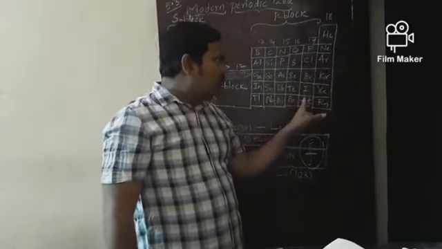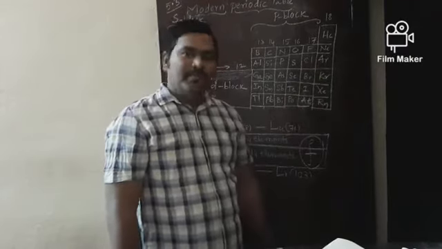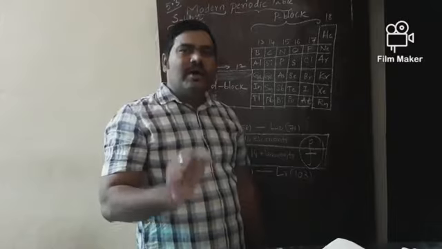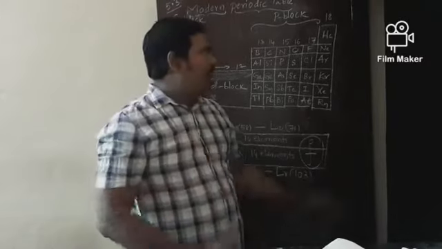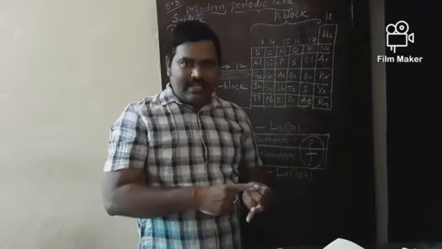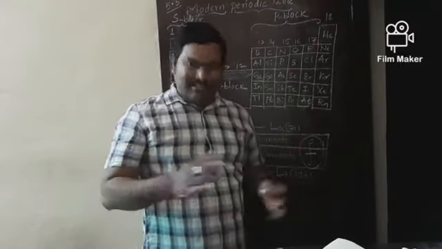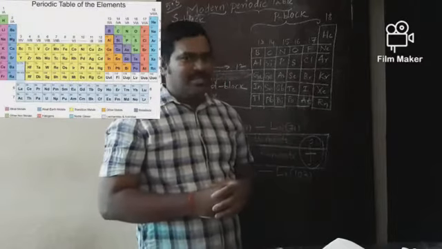And 17th group elements like fluorine, chlorine, bromine, iodine, astatine are called halogens because these elements are able to form salts with the metals. And the 18th group is also called noble gases, rare gases, inert gases, whose valence is 0. They do not react with other elements. This is about group information.